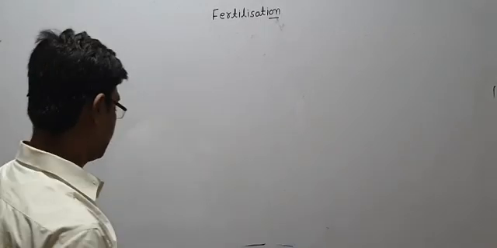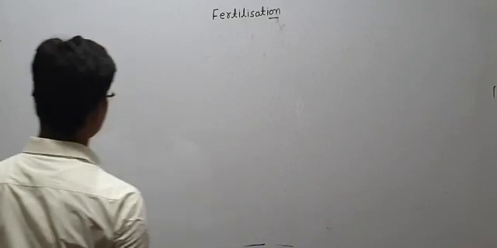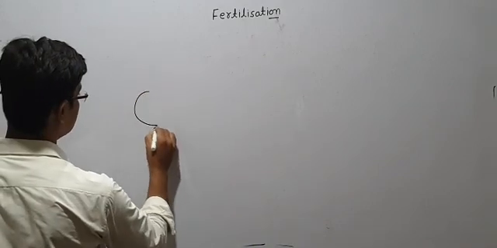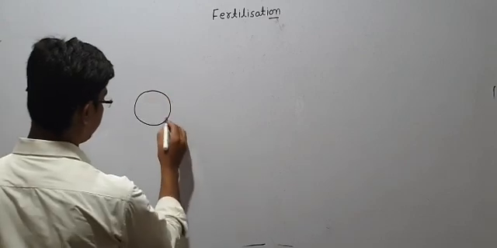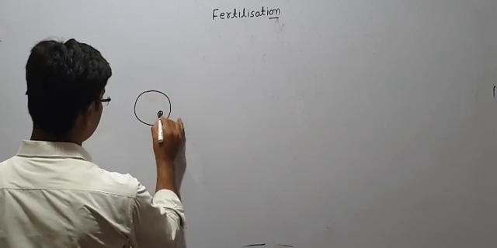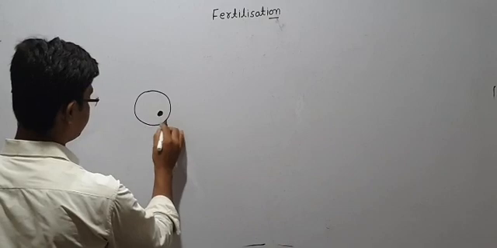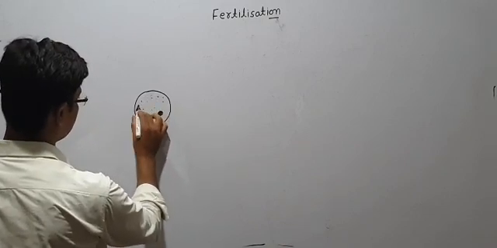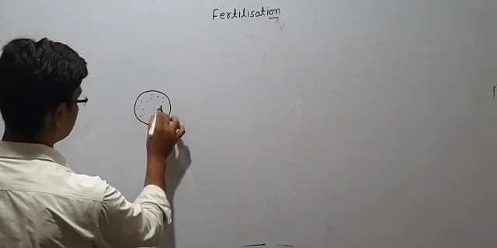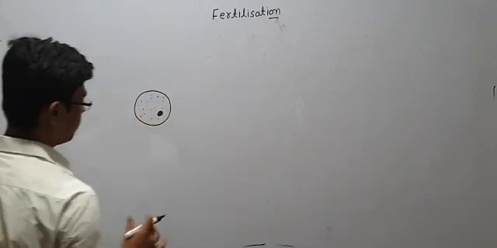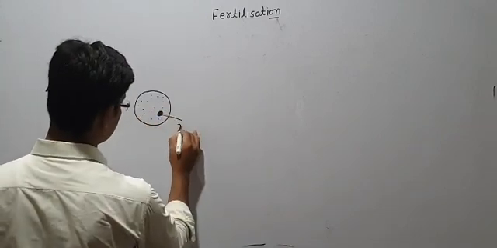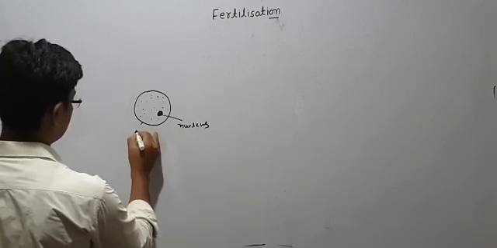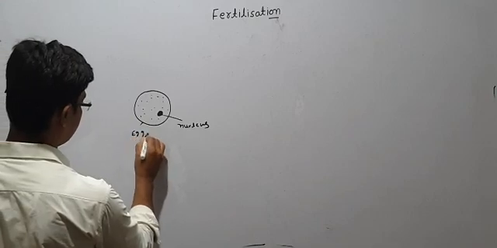So see, last class I told you about egg cells. You just see, this one is an egg cell. Suppose this one is the egg, and all the other components are there. We are not going to focus on all those components, only this one. This one is the nucleus. The nucleus is an important part, and this is simply the egg.